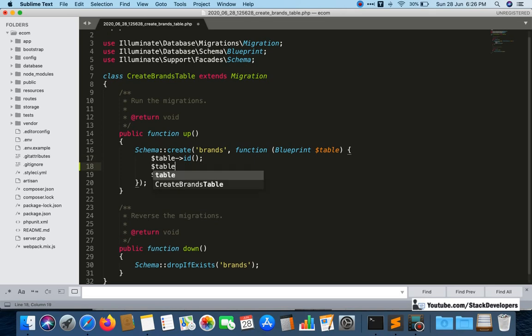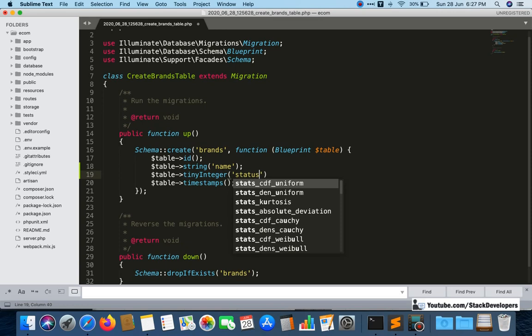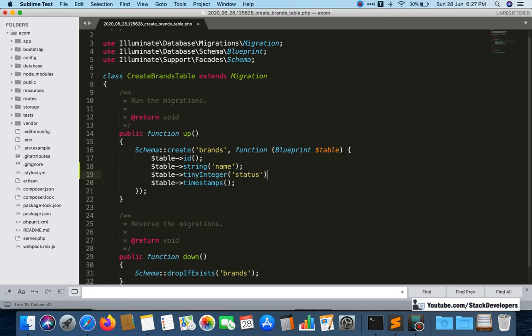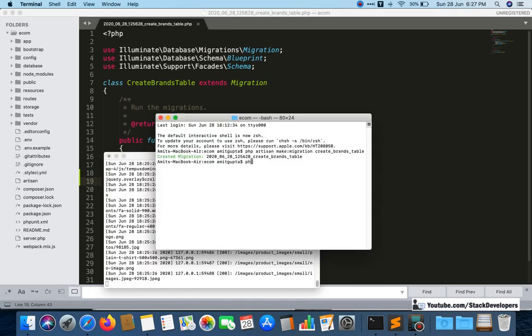Dollar table, one column. We are going to add a name column for our brand name. We'll come up here, and status. Only these two columns are required, and for that we will add tiny integer status. Okay, and nothing else is required, so we will run another command,